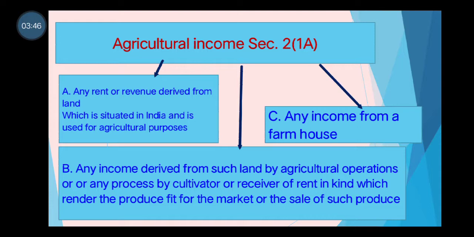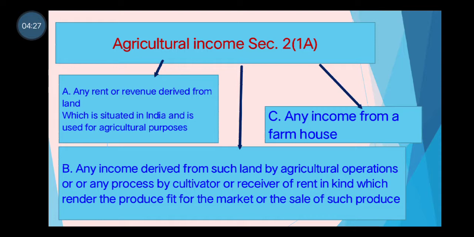Second item B is any income derived from such land by agricultural operation. That is the first item of the second B part. Any income derived from such land by agricultural operations. Agricultural operations include cultivation of a field, tilling of the land, watering it, sowing of the seeds, planting and similar operations on the land. If a person is having incomes from these operations, those incomes are also treated as agricultural income.